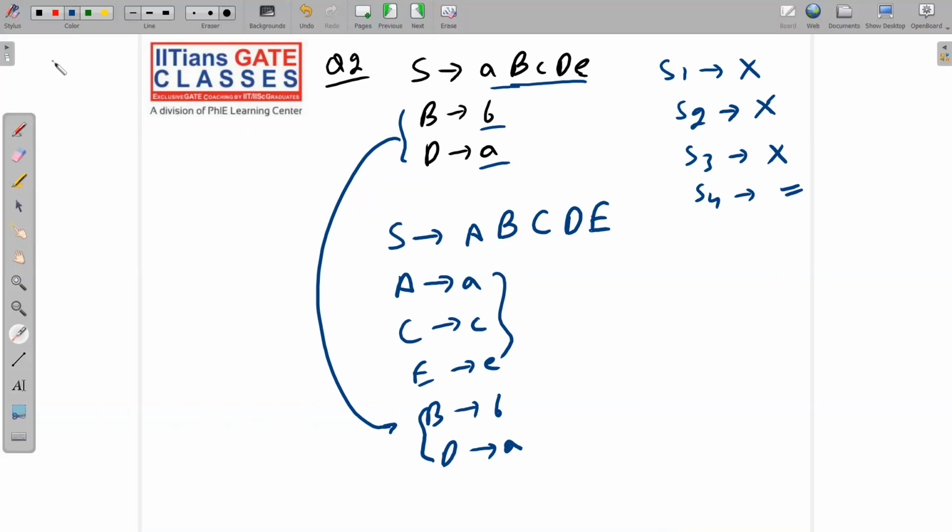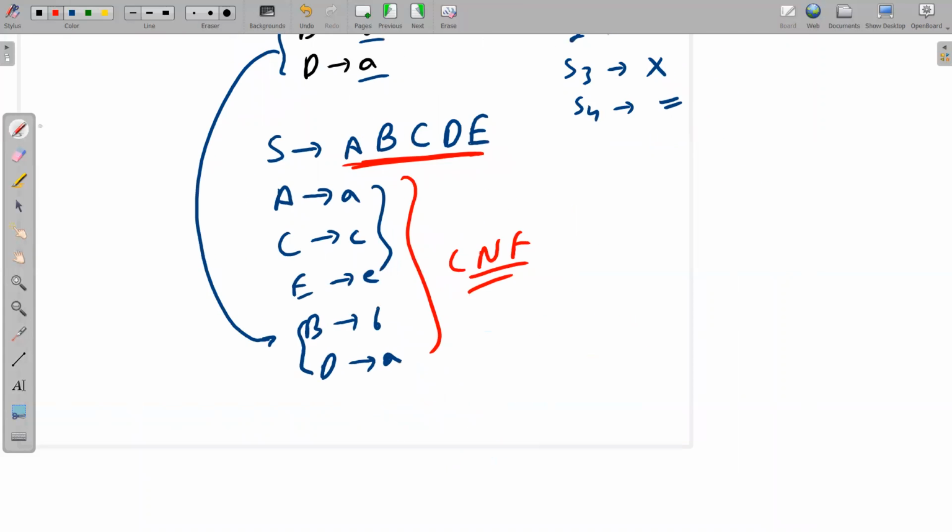Now these are all already converted in CNF. What about this scenario? This is again very, very simple. I have already told you the basic idea, so let me show you again. I will say S implies A1, A1 implies B, B1 implies C, capital C, C1, and C1 implies DE.